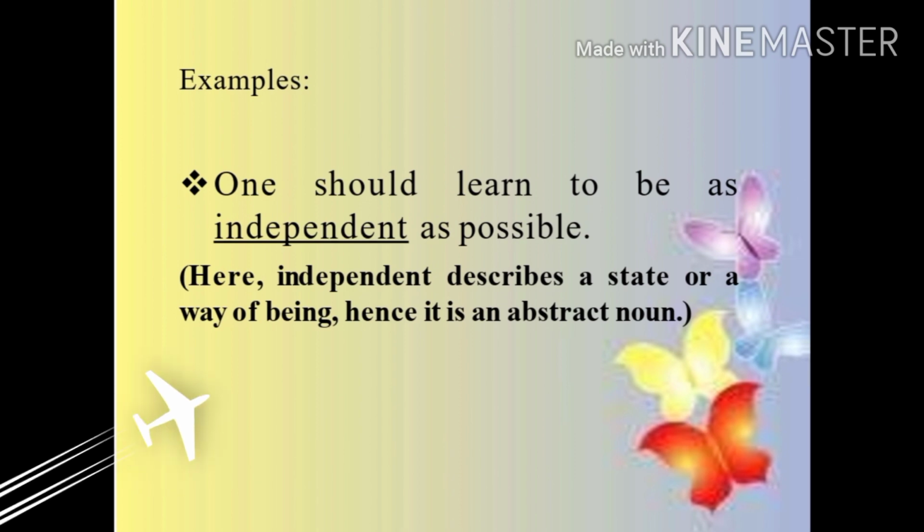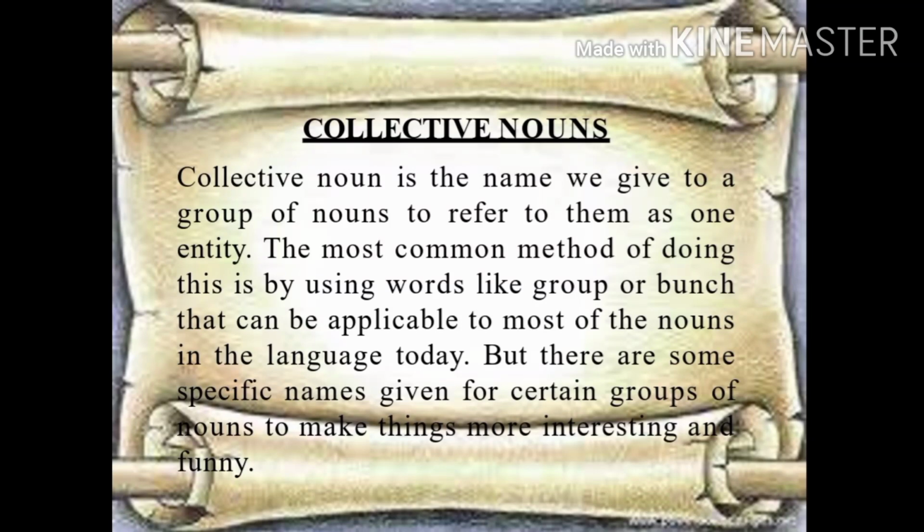Now it's time to move to collective nouns. Collective noun is the name we give to a group of nouns to refer to them as one entity. Now when we talk about entity, that means something that exists apart from other things, having its own independent existence. So in simple words, a collective noun is the name given to a group. And the most common method of doing this is by using words like group or bunch. That can be applicable to most of the nouns in the English language today.